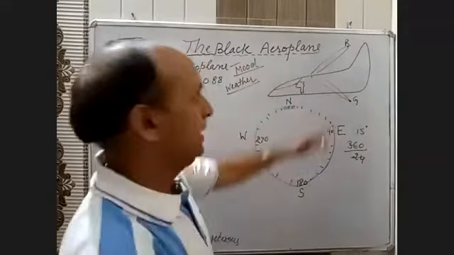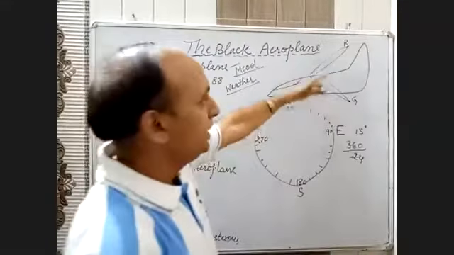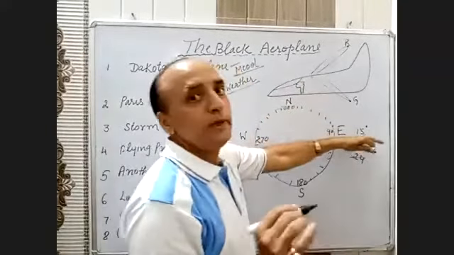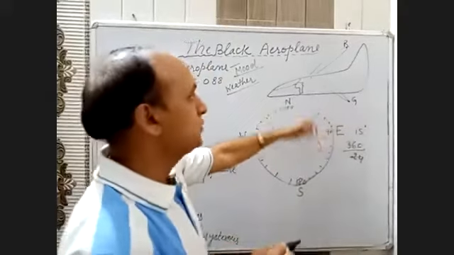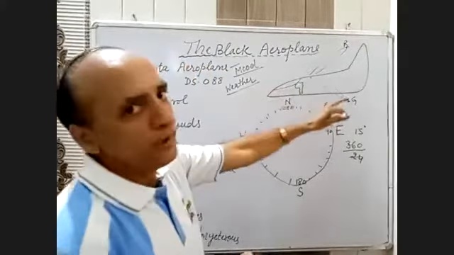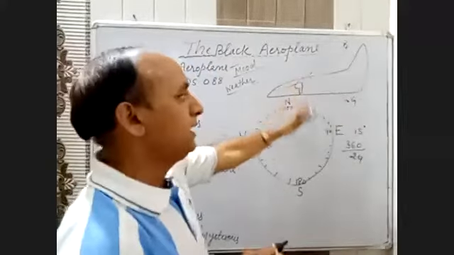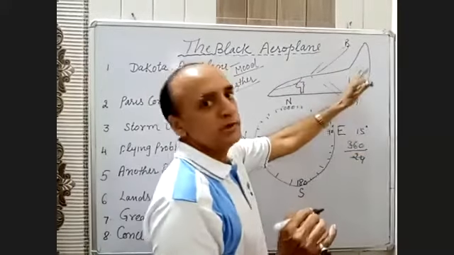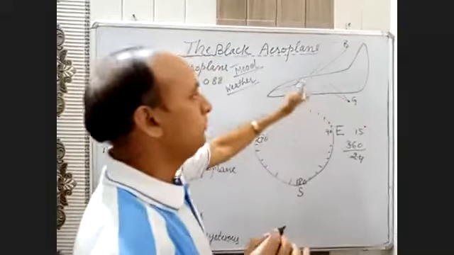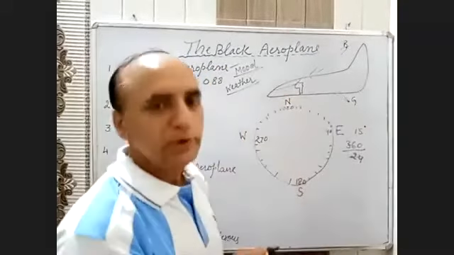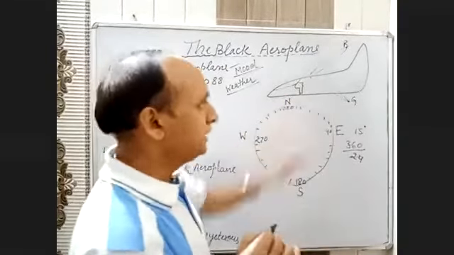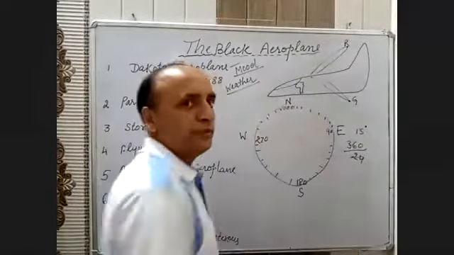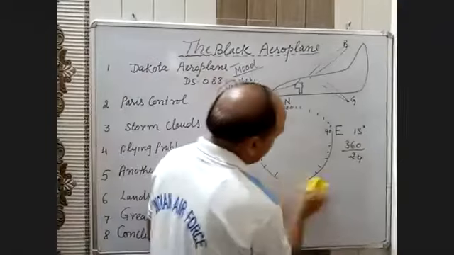It means when an aeroplane is flying, if it has flown 1 hour, there can be a difference of 15 degrees in the heading of the aeroplane. That type of calculation is already done in the aeroplane. Secondly, this was the compass. The purpose of the compass will come in the chapter.